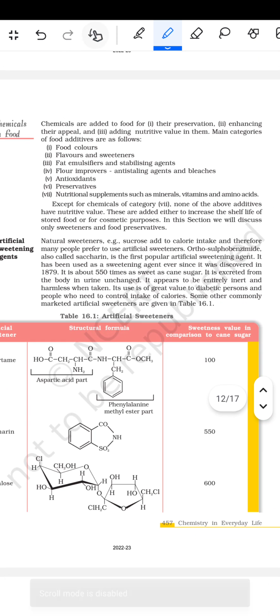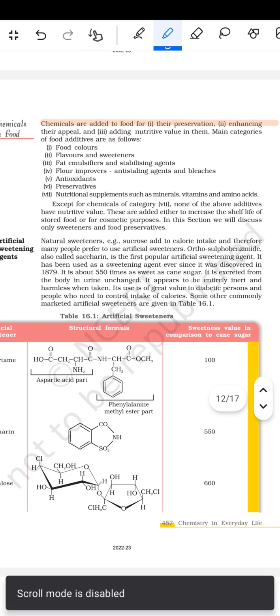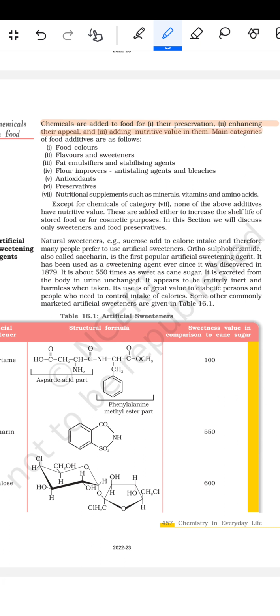Chemicals are added to the food for their preservation, enhancing their appeal and adding nutritive value to them. Main categories of the food additives are as follows: food colors, flavors and sweeteners, fat emulsifiers and stabilizing agents, flavor improvers, anti-staling agents and bleachers, antioxidants, preservatives, and nutritional supplements such as minerals, vitamins and amino acids.